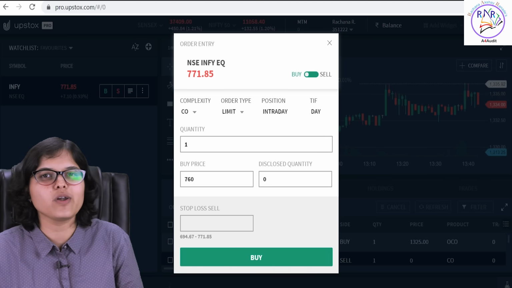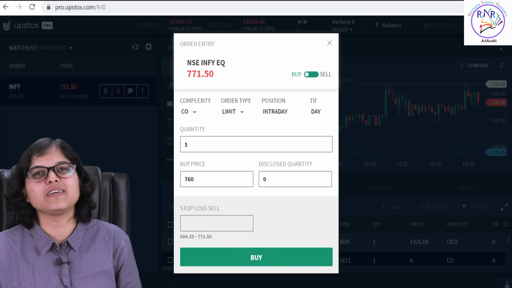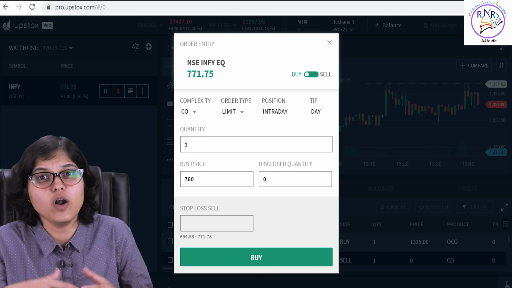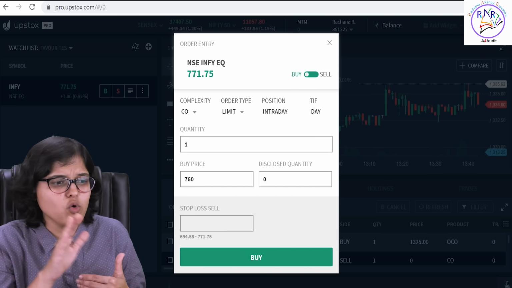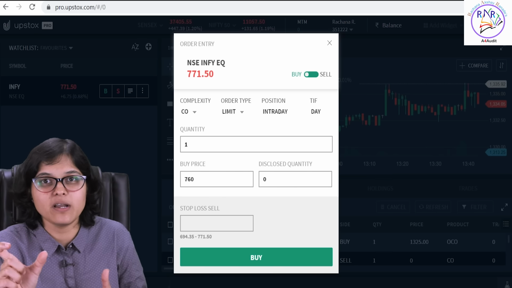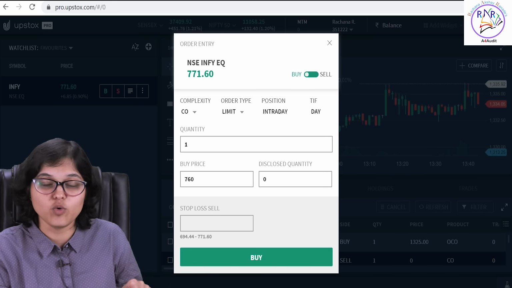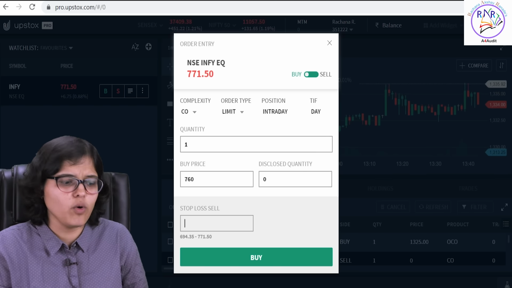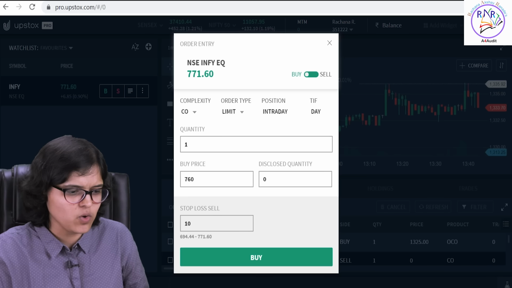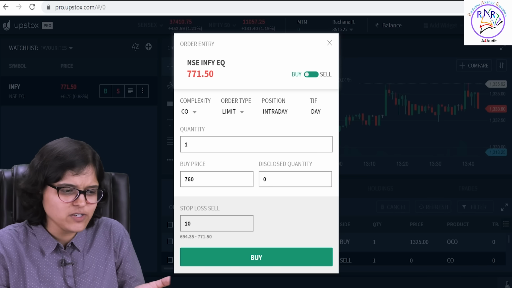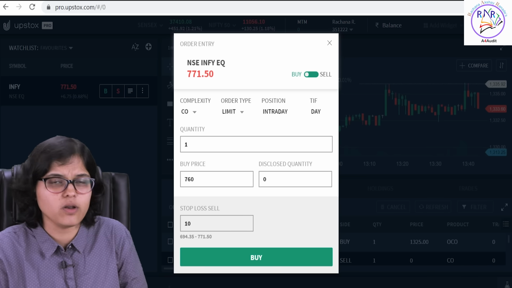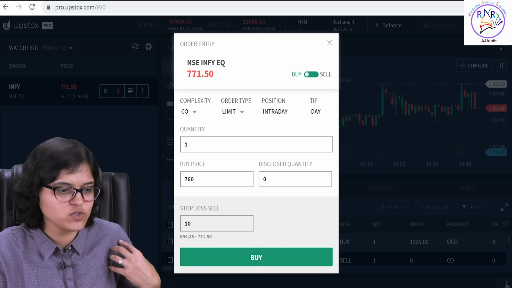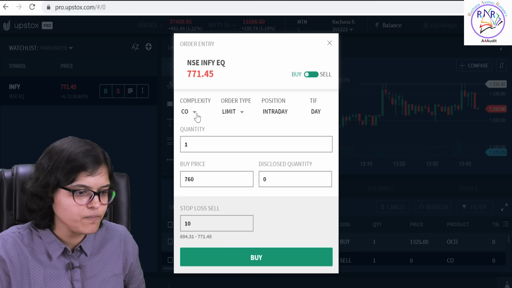This is more applicable for a trader rather than an investor, because an investor is least bothered about daily or short-term movements. If you're a long-term investor, it's okay even if you don't go for a cover order. But if you're a short-term trader, this is a must. You must put in your stop losses. Assume that I don't want to go beyond 10 rupees as a stop loss. So I can put my stop loss amount here, or I can even place how many rupees I'm ready to take as a hit. Okay, so that's a cover order for you.